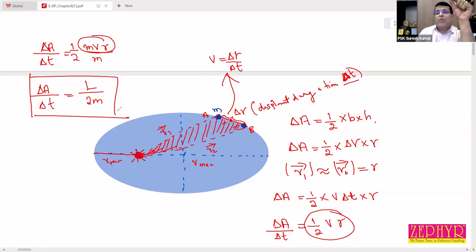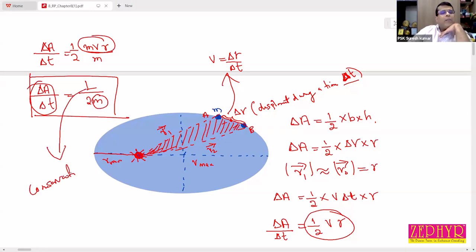The area swept by the planet in unit time is called areal velocity. So we can say areal velocity is a constant. As areal velocity is a constant and mass is already a constant, it leads to the conservation of angular momentum.